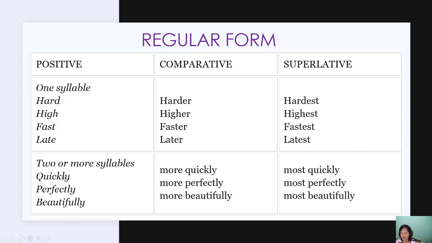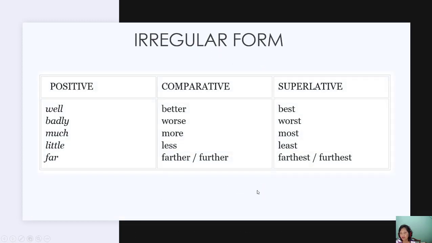And then we have two or more syllables here: quickly, more quickly, most quickly; perfectly, more perfectly, most perfectly; beautifully, more beautifully, most beautifully. But still we have the irregular form. Positive: well, this comes from good.